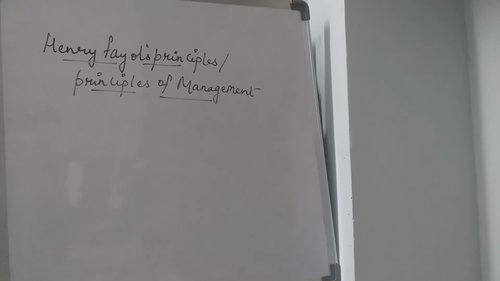And not only in management, these 14 principles are also applicable in different disciplinary approaches.